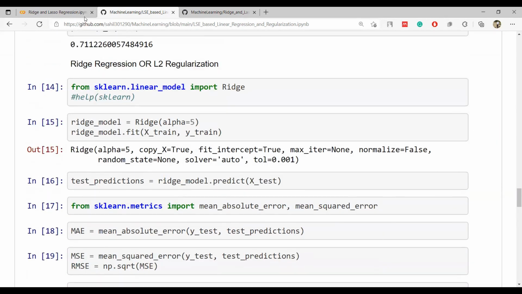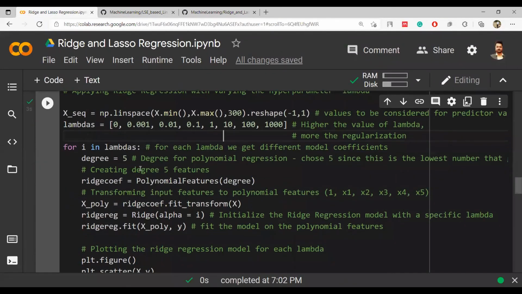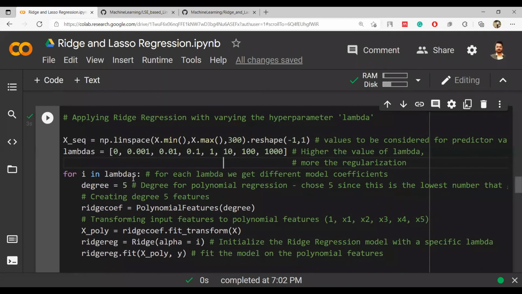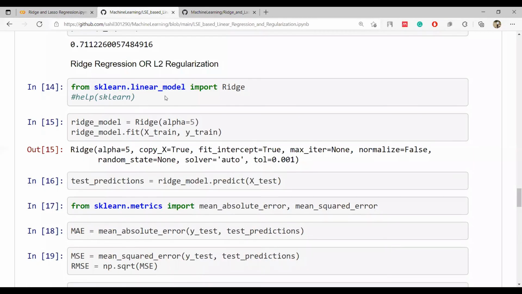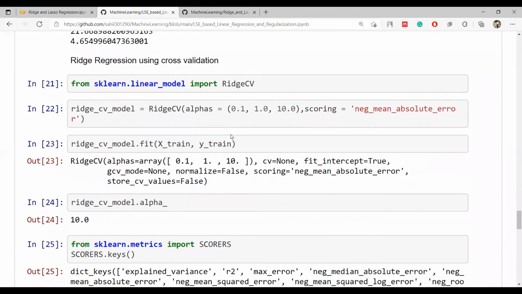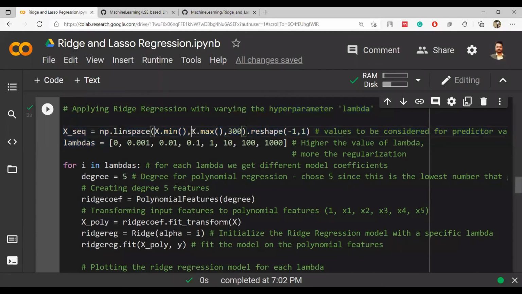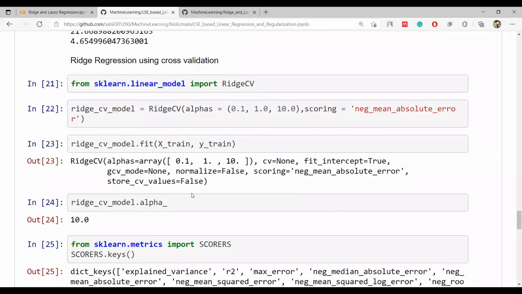This was the first way, something we implemented through this technique. The second technique was that we can directly call this function, import Ridge, and get the work done. But now the third method is we want to do the cross validation the way we did here. In this we had multiple lambdas, and we implemented all of them and calculated everything one by one. But without plotting, you can get the best one using this method, RidgeCV. RidgeCV means ridge cross validation.